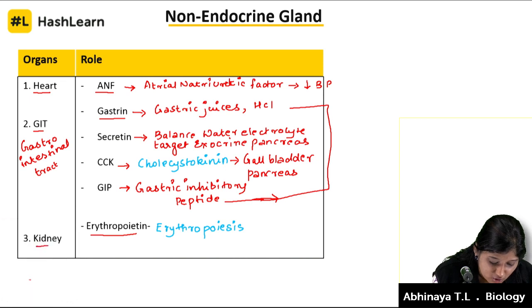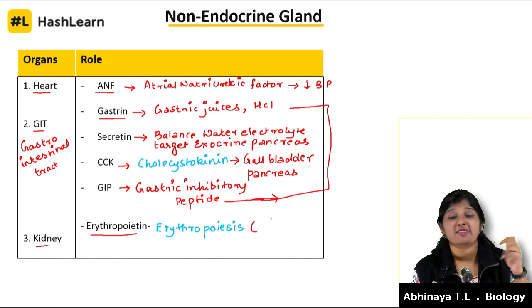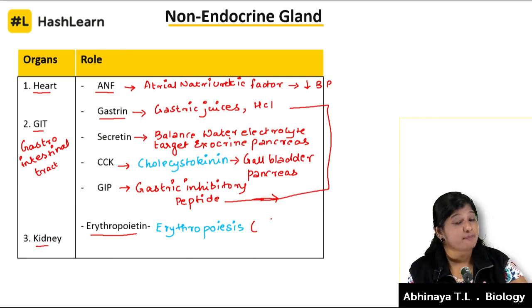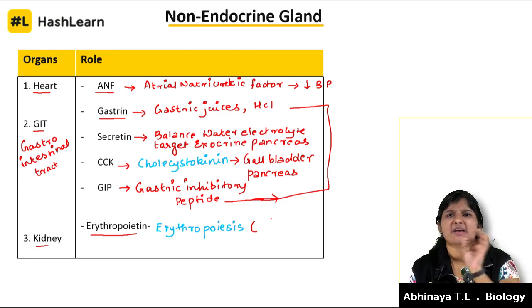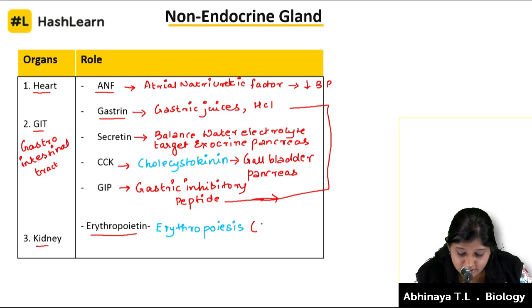Okay. So look at this. Other than the endocrine glands, there are some other organs also helping out to secrete these hormones, and they also do specific roles in our body. What is this called as? RBC formation.